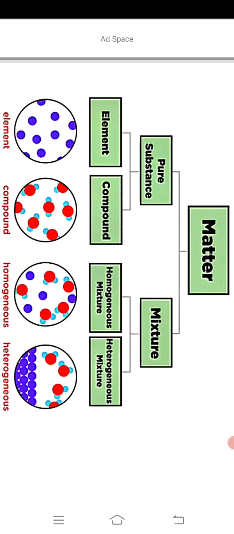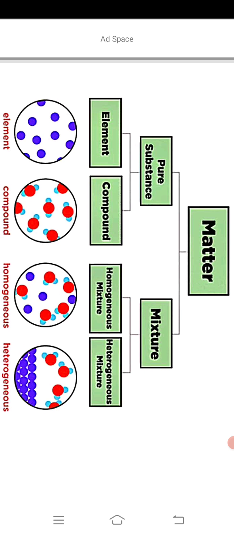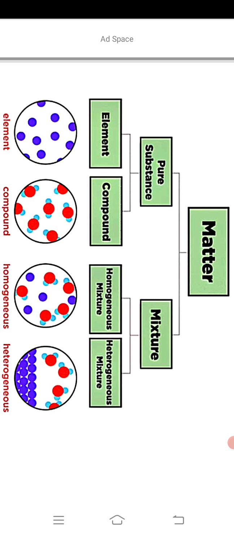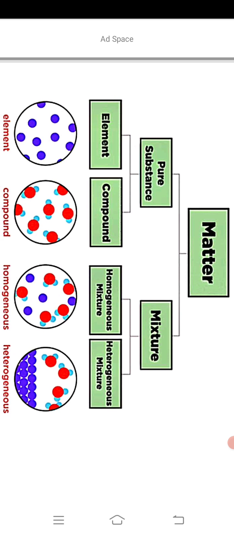The different substances present in a mixture are called its components or constituents. The unwanted or harmful components of a mixture are generally called impurities.